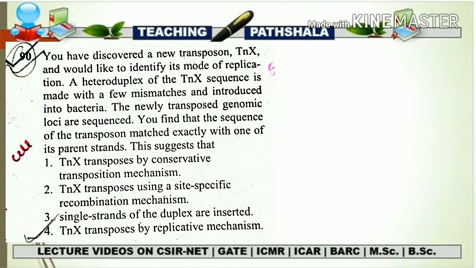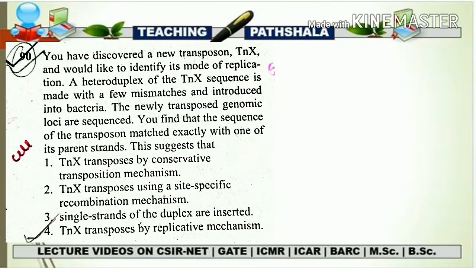So let's come to the options. The first option is that TNX transposes by a conservative transposition mechanism. So it is saying that TNX is going to follow the conservative transposition mechanism. If we remember, in the previous slide we studied that conservative transposition is mainly shown by those transposons which follow the cut and paste mechanism. But if there is a cut and paste mechanism, there will be no matching of the newly discovered transposon with a parent strand.